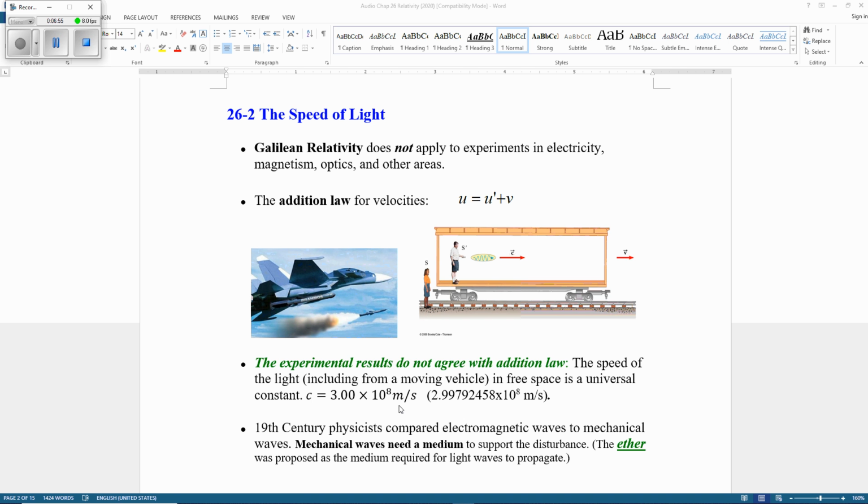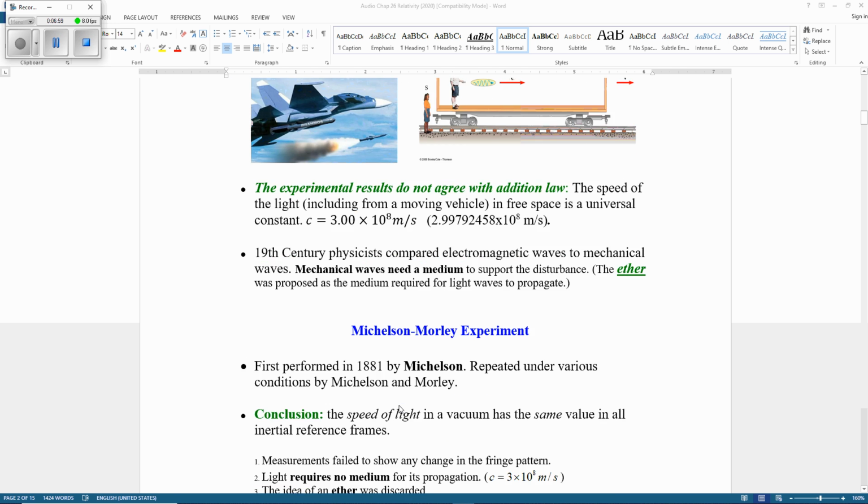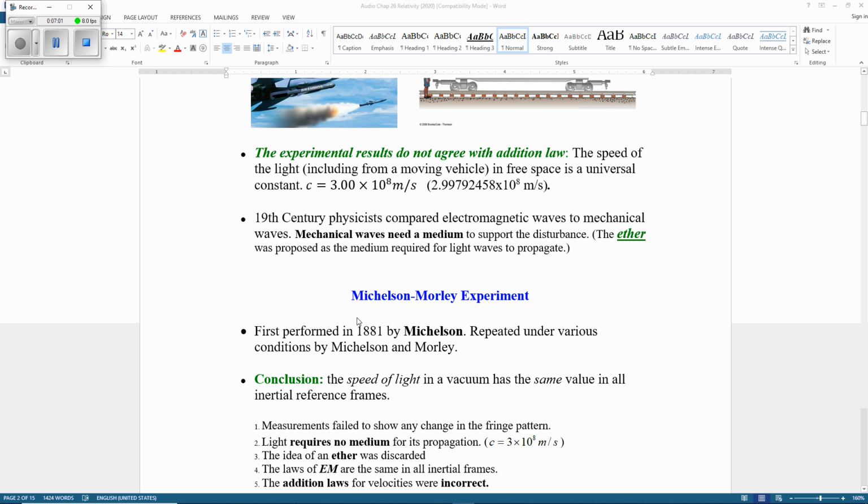It never changes. So that's a problem. Some very famous scientists did the Michelson-Morley experiment, the most famous one, and it proved the speed of light never changes in vacuum. In vacuum it always equals this value.